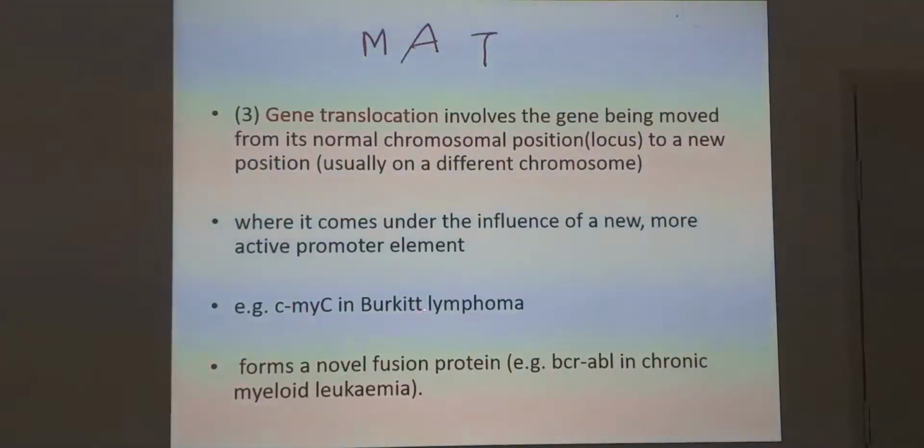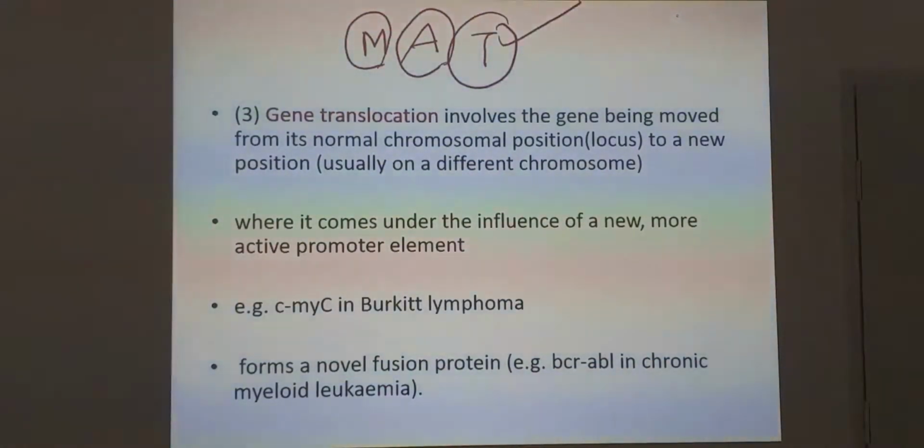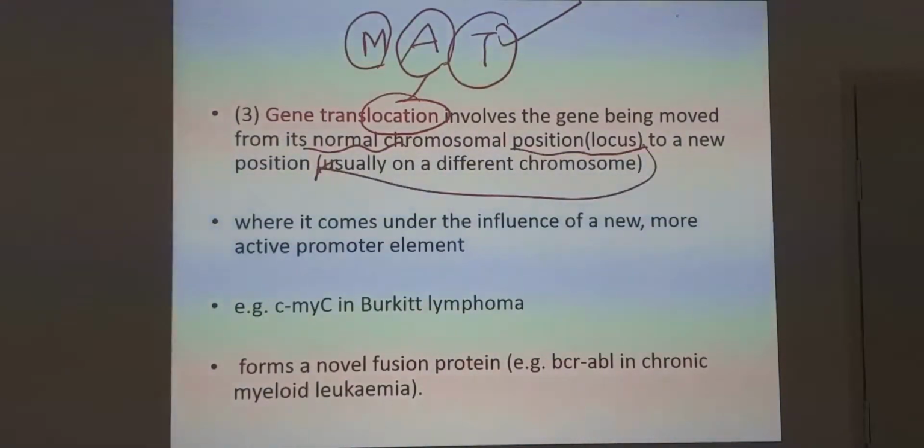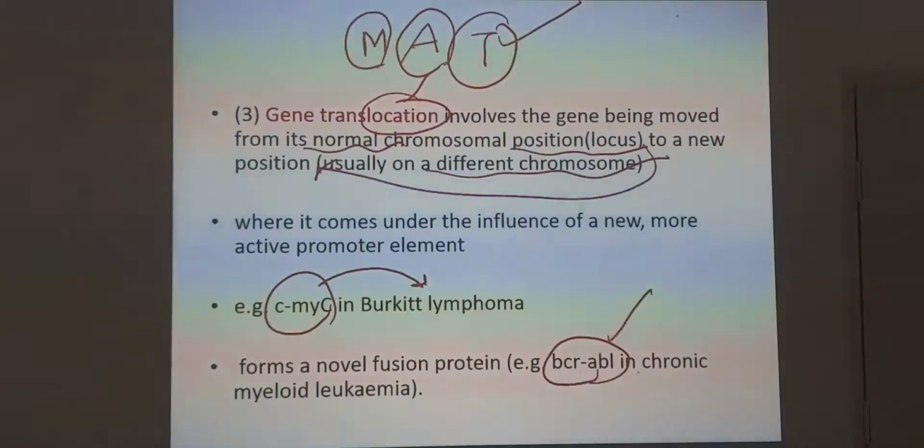The first is mutation, the second is amplification, the third is translocation. Example, c-MYC in Burkitt lymphoma, and BCR-ABL in chronic myeloid leukemia, forming a novel fusion protein, the 9;22 translocation.